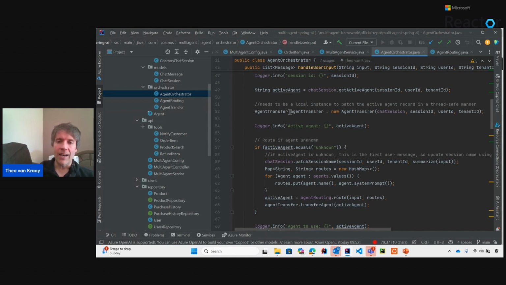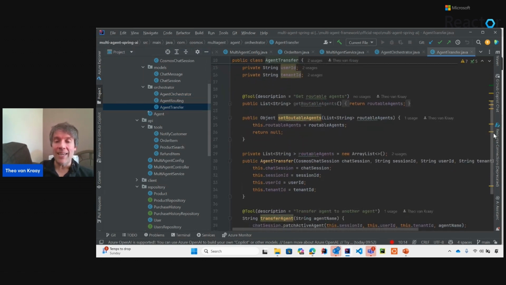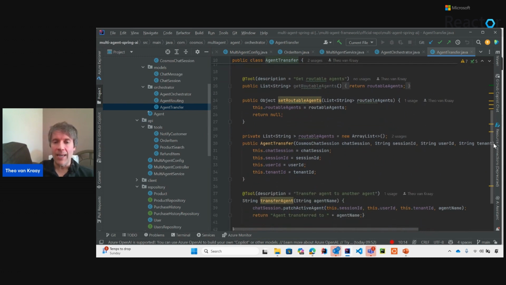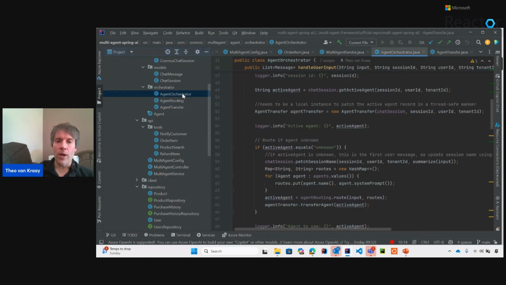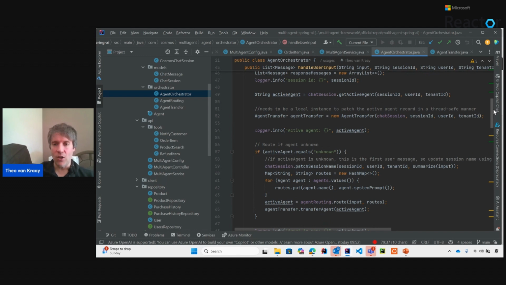And of course, what did I have to do? I had to create an agent transfer class. I had to define a bunch of tools that are going to be called by each agent to transfer between agents. And then when I know the agent, I'm going to store the active agent in a chat session container within Cosmos DB, and then update that each time the agent changes. So when I know what the last agent was, I can route back deterministically to that agent without relying on the LLM to do that.